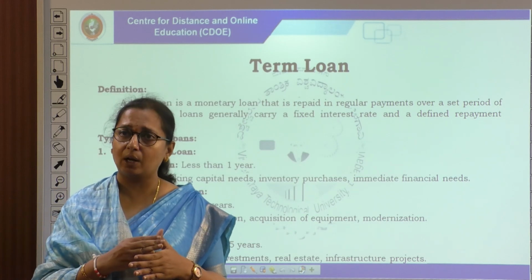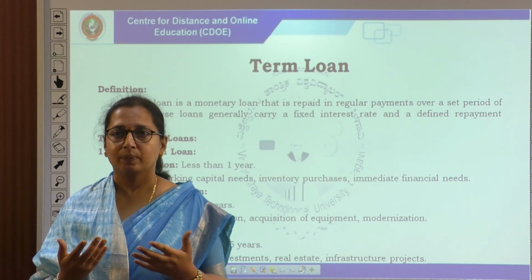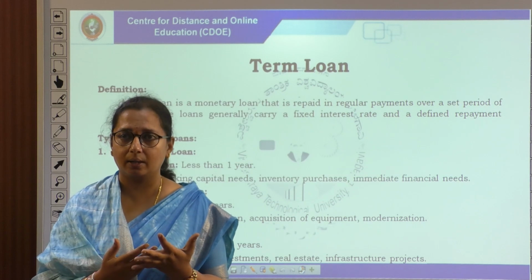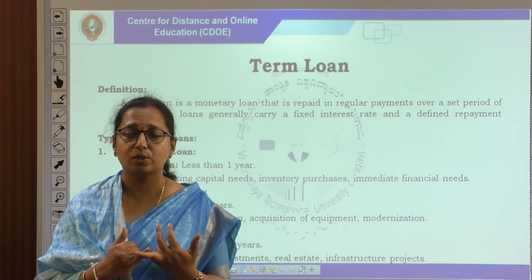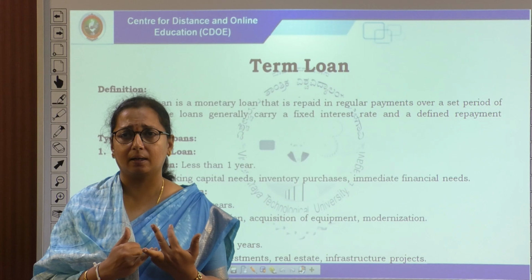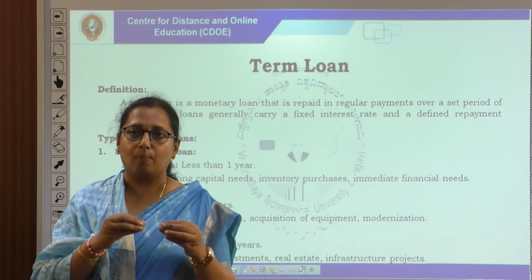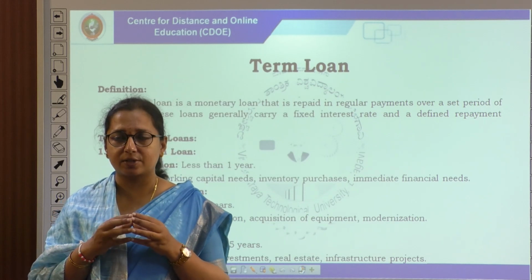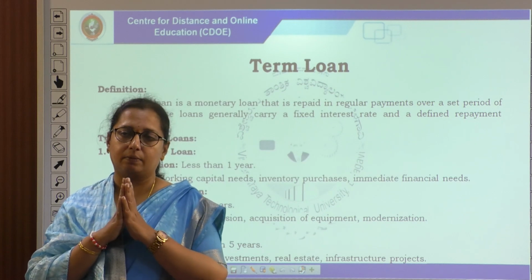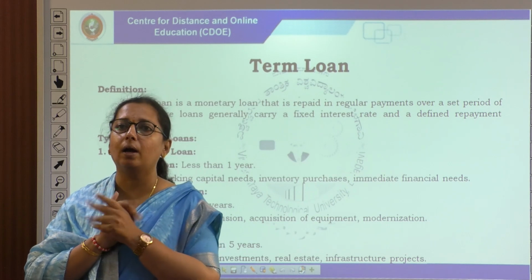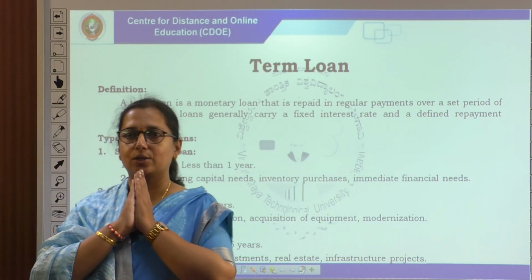Again, when we say KD, it is the cost of debt of the loan. When we talk about a bond or a debenture, bond is also a debt instrument, and debenture is also a debt instrument. Bonds will be issued by public sector undertakings and debentures will be issued by public limited companies, where private and public limited companies will be issuing. Both are debt instruments, with a fixed rate of interest which has been agreed and should be repaid to the debenture holder or bond holder at a specific time period. Here also, as in a term loan, there is an obligation to pay interest.